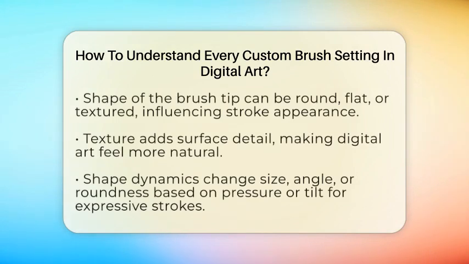Opacity is how see-through your stroke is. Lower opacity makes strokes more transparent, building up color gradually. Higher opacity gives you solid, opaque lines instantly. Flow is similar but affects how quickly paint is applied as you move your stylus. Lower flow creates subtle layers, while higher flow applies more paint faster.